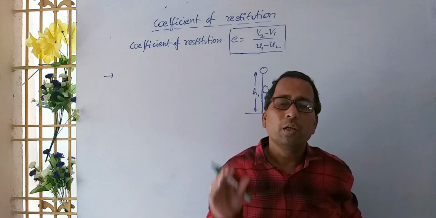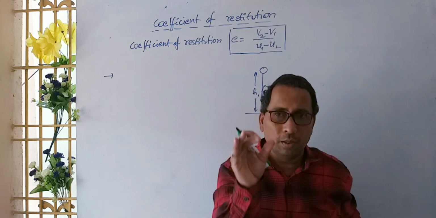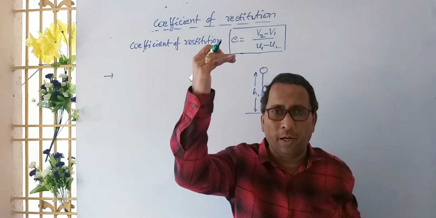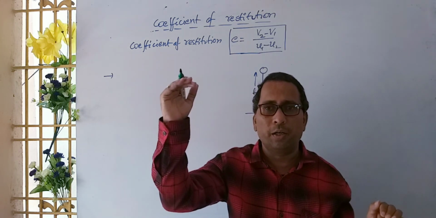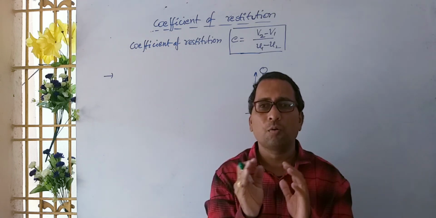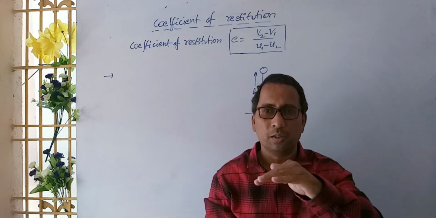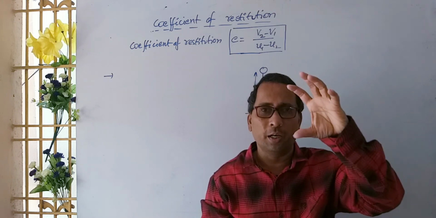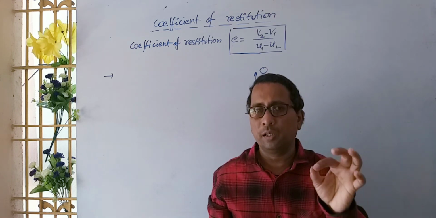For example, a high quality ball dropped from 10 meters rises to 10 meters, then it is a perfectly elastic body. A lesser quality rubber ball dropped from 10 meters rises to 4 meters, then it is semi-elastic. Third, an iron shot put dropped from 10 meters does not rise even a single centimeter.